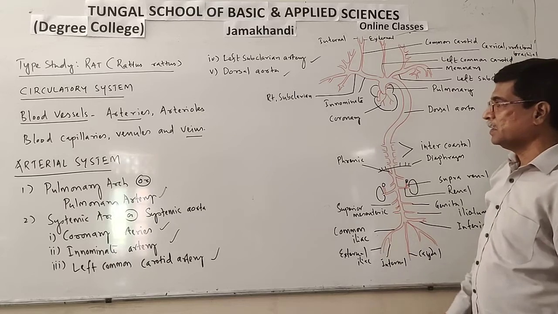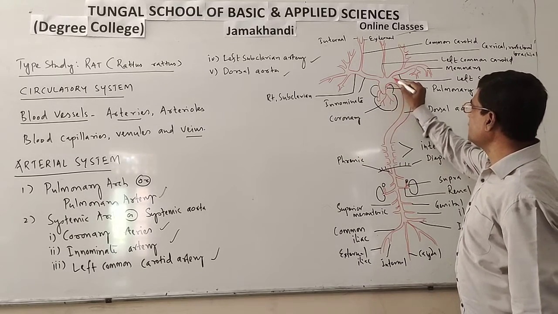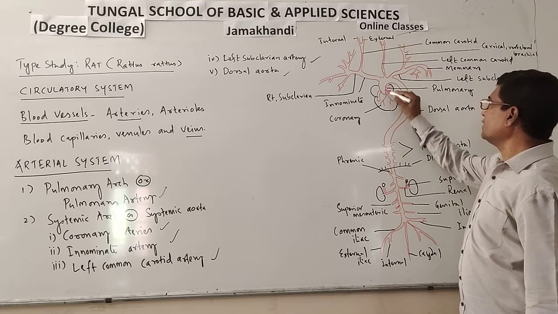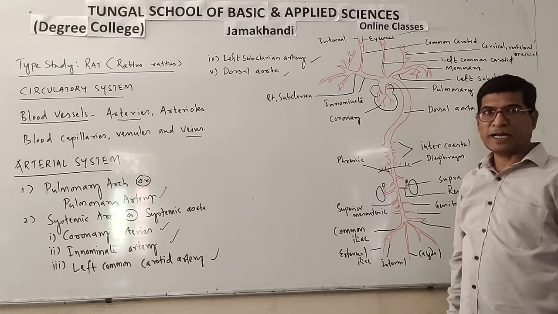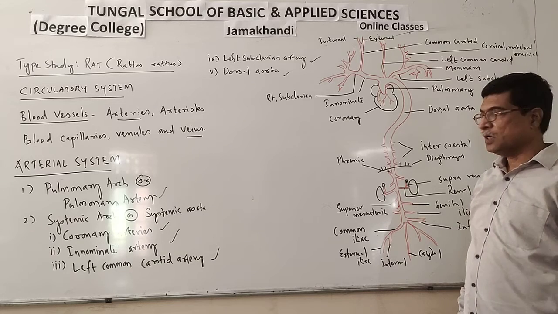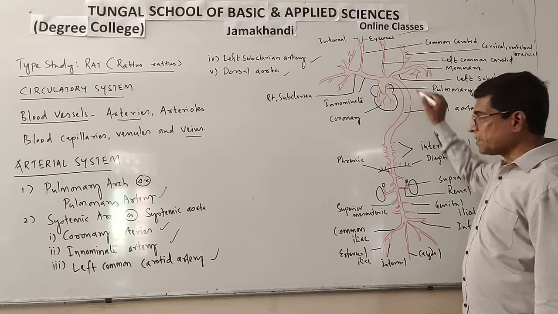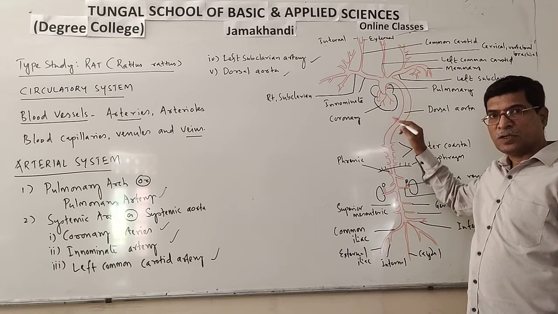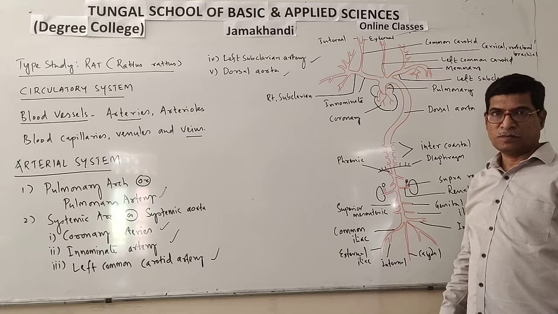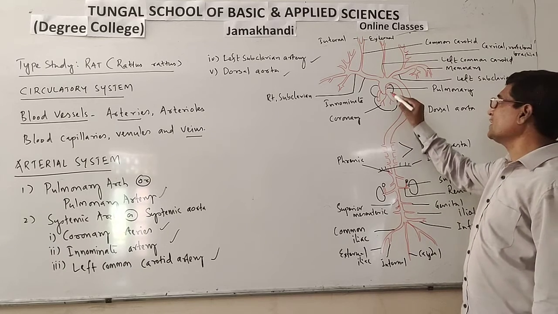Okay, next, the systemic arch. This large arch, the artery, is called the systemic artery or systemic arch or systemic aorta. This supplies oxygenated blood to the entire system. Therefore, this is called the systemic aorta.